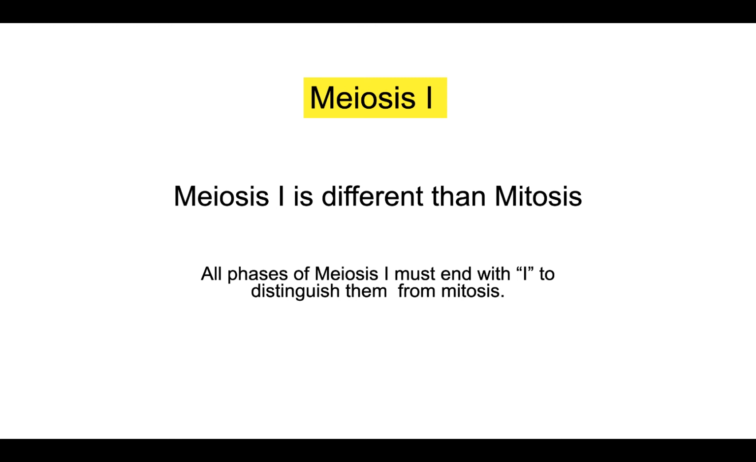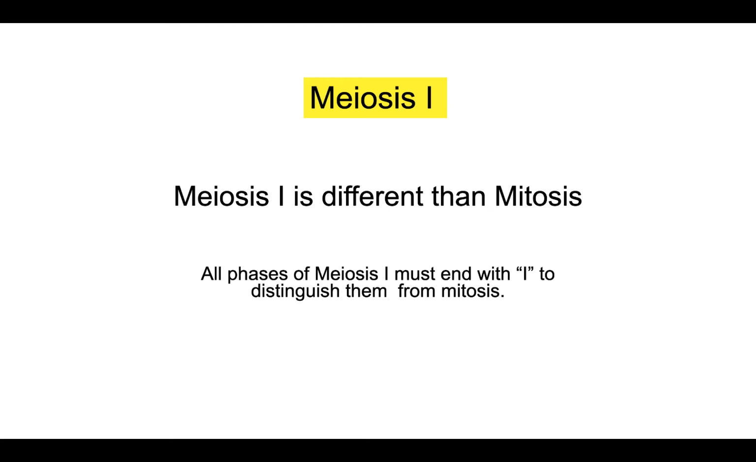In this video, we're going to go through the various stages of meiosis, and then we'll talk about how sexual reproduction gives rise to genetic diversity. Now, unlike mitosis, meiosis takes place in two cell divisions.